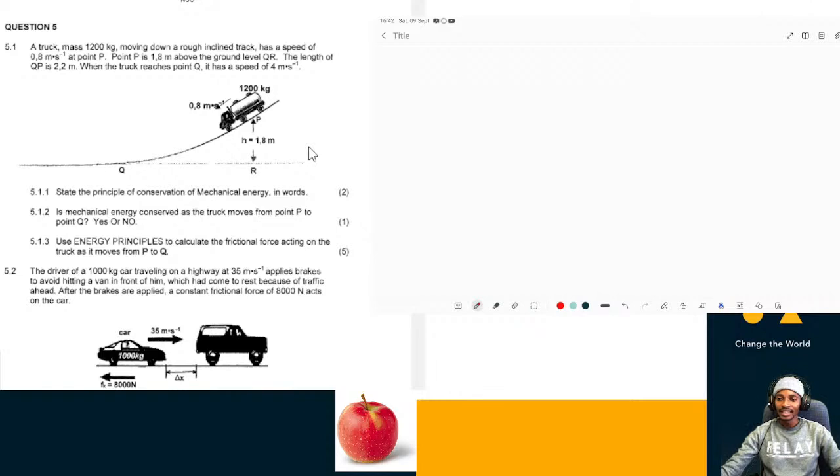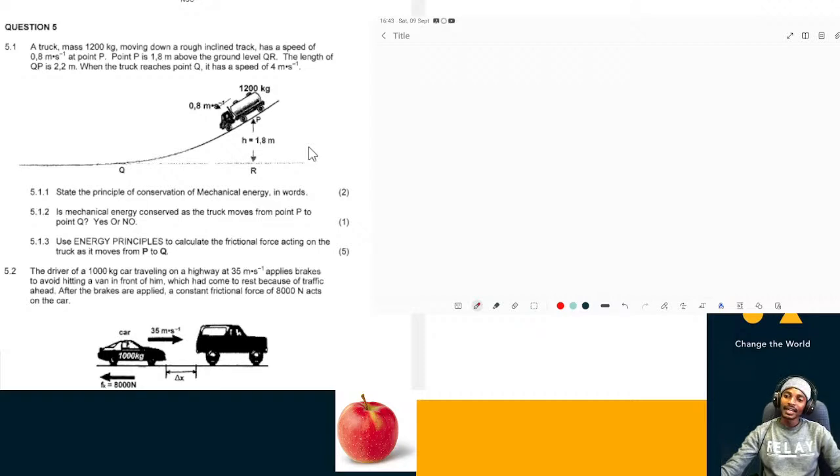All right. Then you are also given here the displacement which will be undergone by the truck, QP, which is 2.2 meters. And another thing that we need to note here is the rough inclined track. So this rough inclined track will impose a friction on the truck tires.